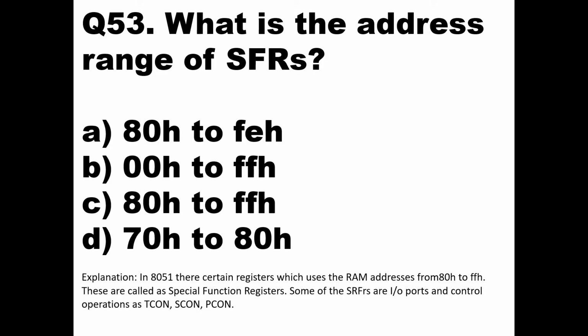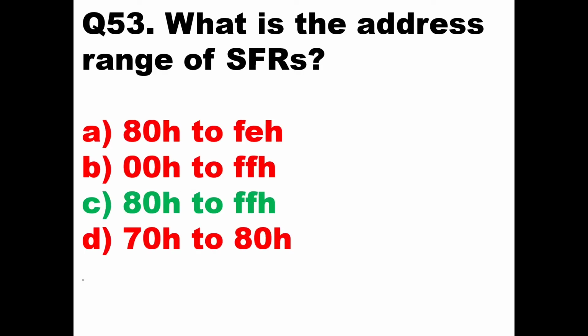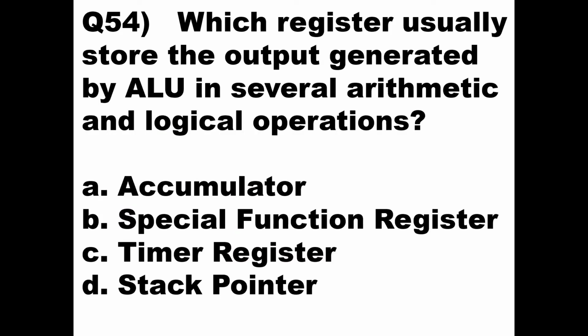Every special function register will have its own address, and you can access that register with the help of that address. So 80H to FFH of the RAM is used as addresses of the special function registers like TCON, SCON, PCON. So here the answer will be 80H to FFH. Then we'll go to the next question.